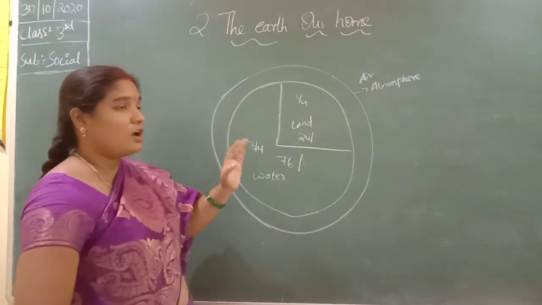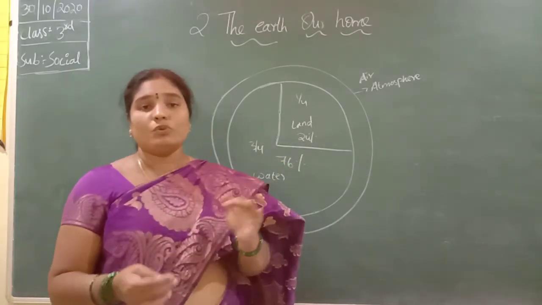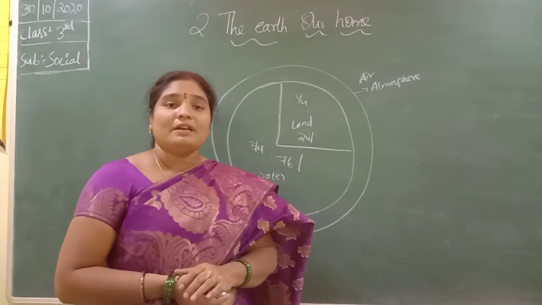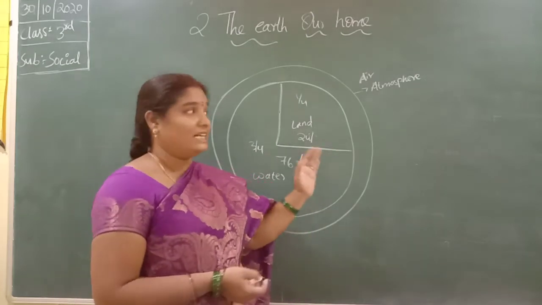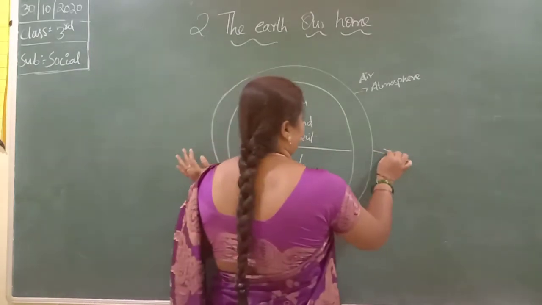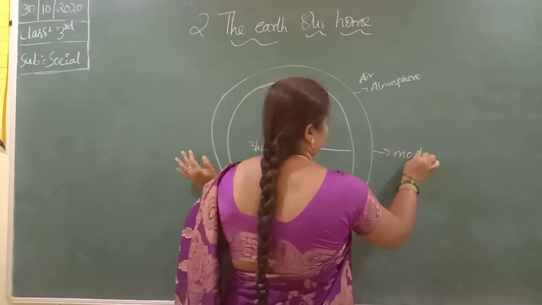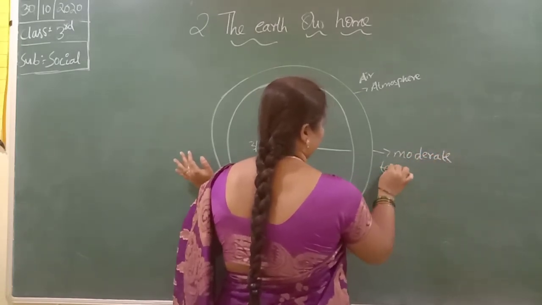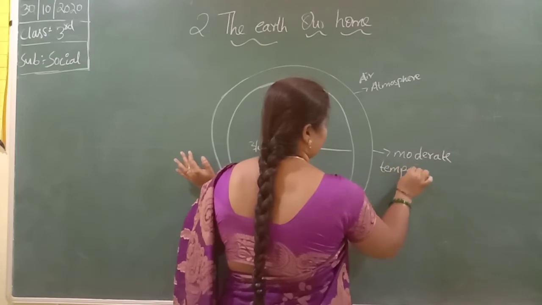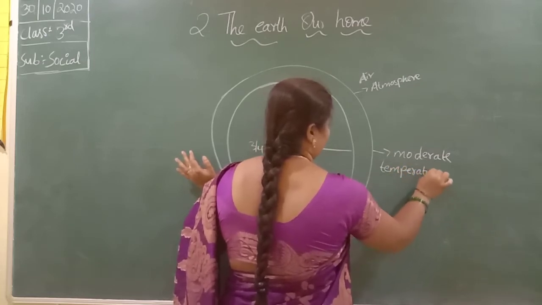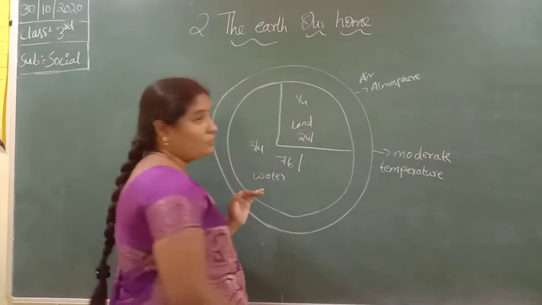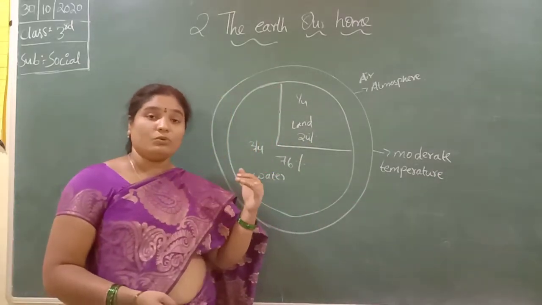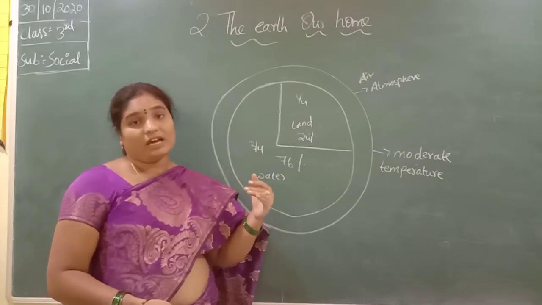So earth is not too hot and not too cold. It has a moderate temperature. So life is possible on the earth. The first two planets, Mercury and Venus, are very hot because they are very close to the sun.